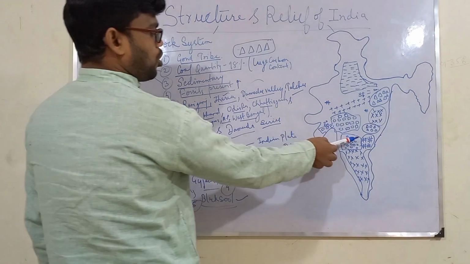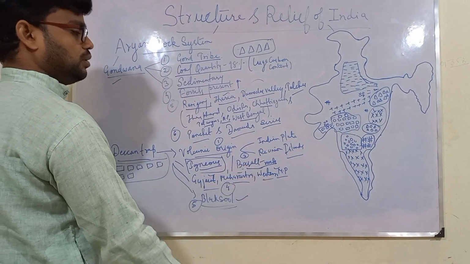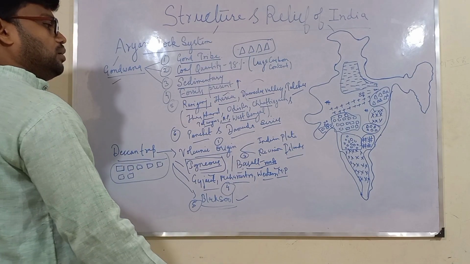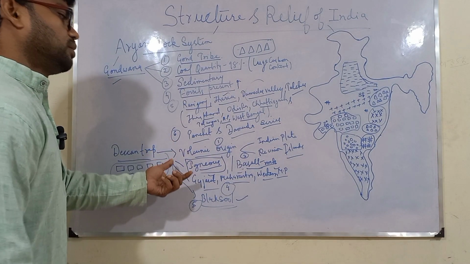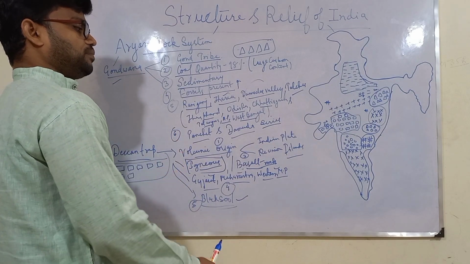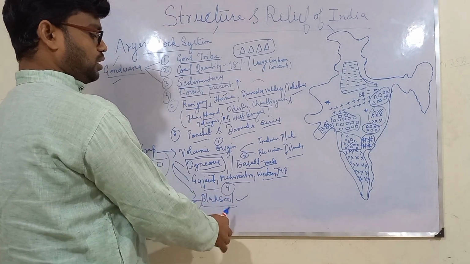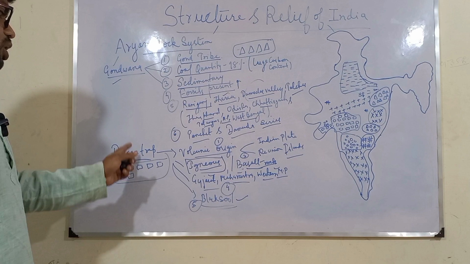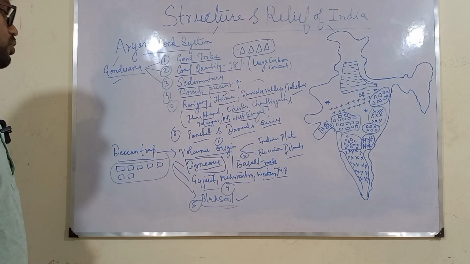Means the rocks which were earlier present here were igneous rock, volcanic in origin, molten magma which erupted from the earth's mantle, and when that got solidified, later due to weathering it got converted into soil which is known as black soil. So this was all about Deccan Trap. I hope you people have noted down the important points of Deccan Trap.